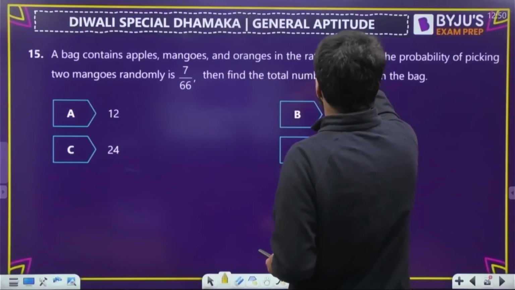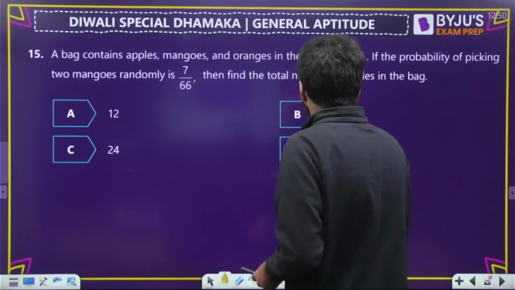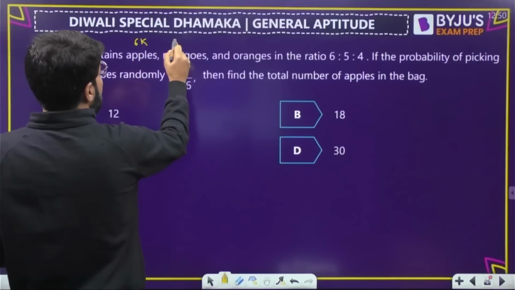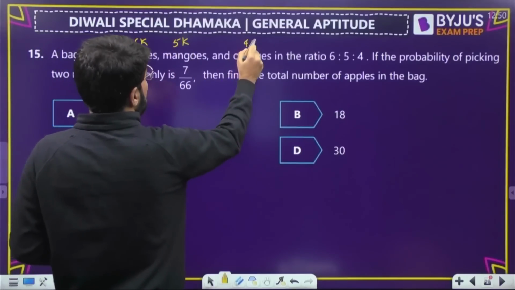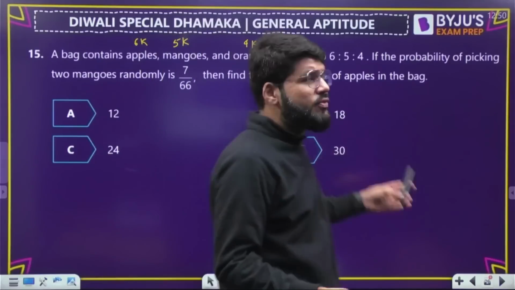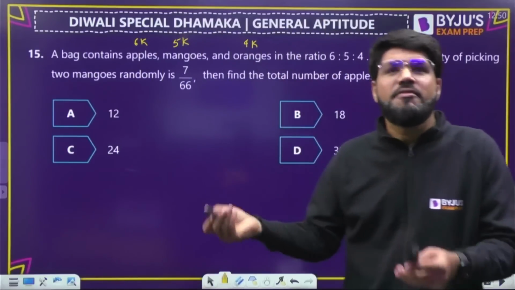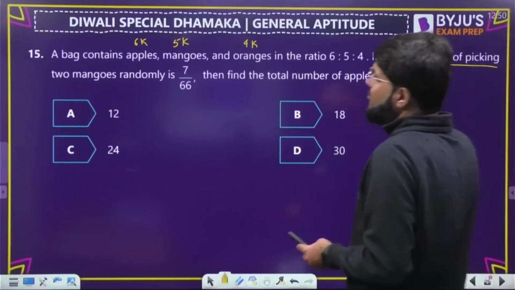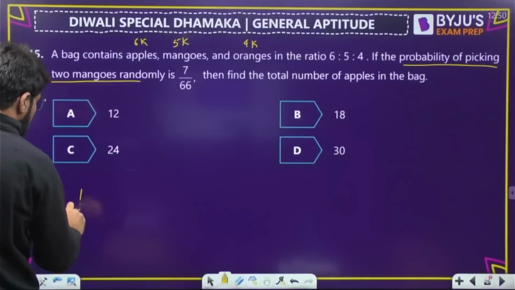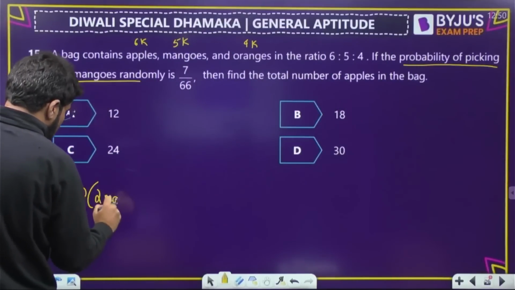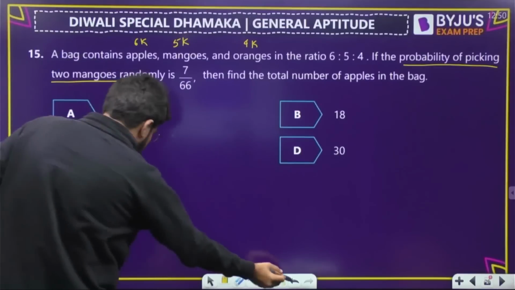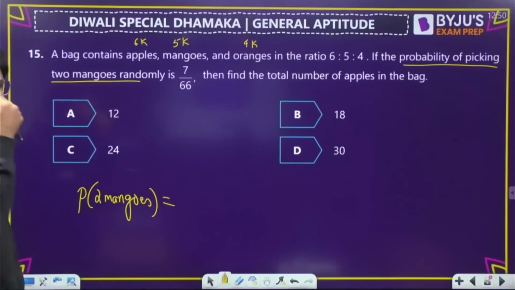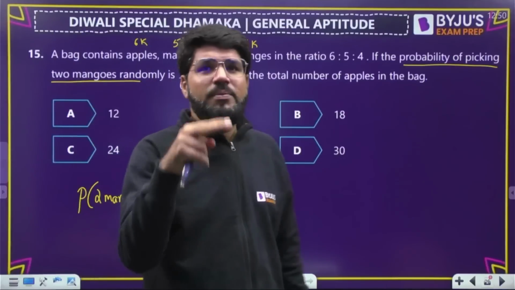Actually, it is the ratio 6:5:4. So apples will be 6k, mangoes can be taken as 5k and oranges as 4k. If the quantities are in the ratio 6:5:4, we take 6k, 5k, 4k respectively. So what is the probability of picking 2 mangoes, as per your understanding? Probability is favorable upon total.